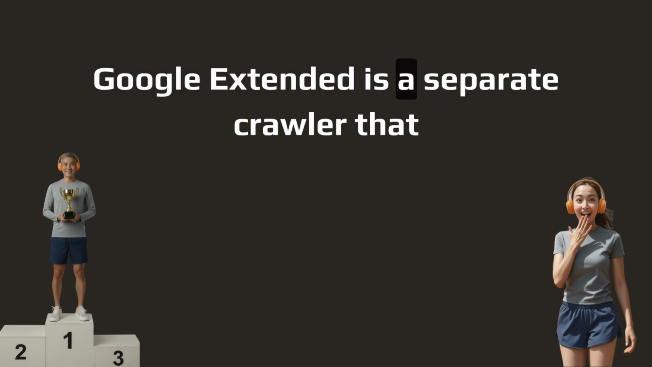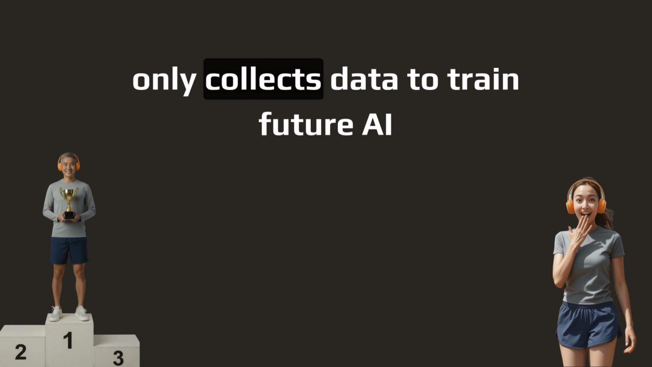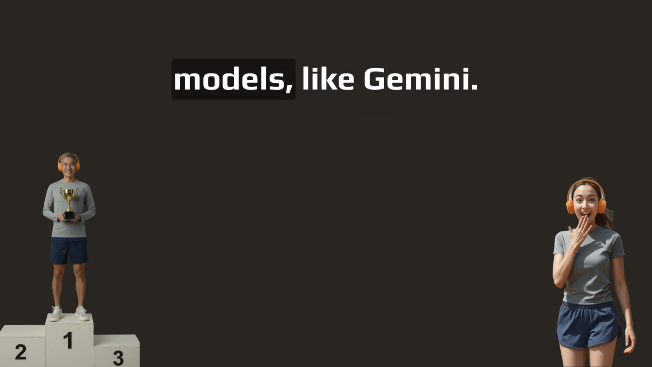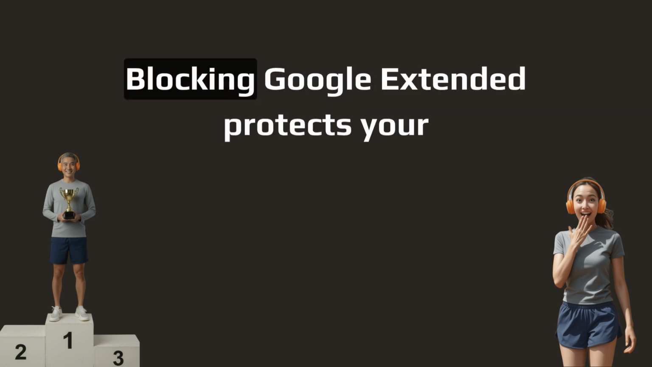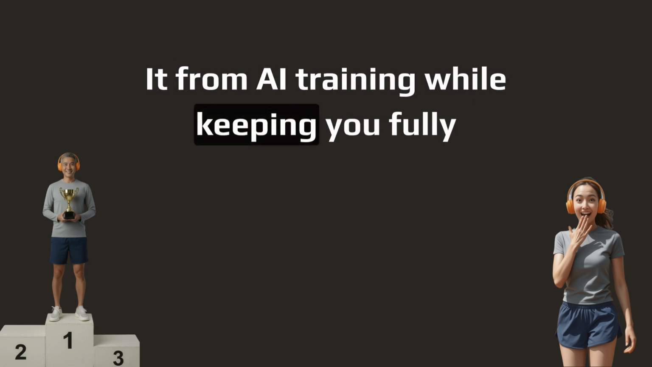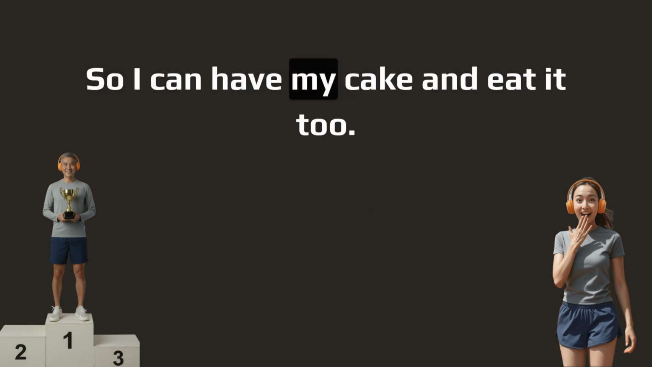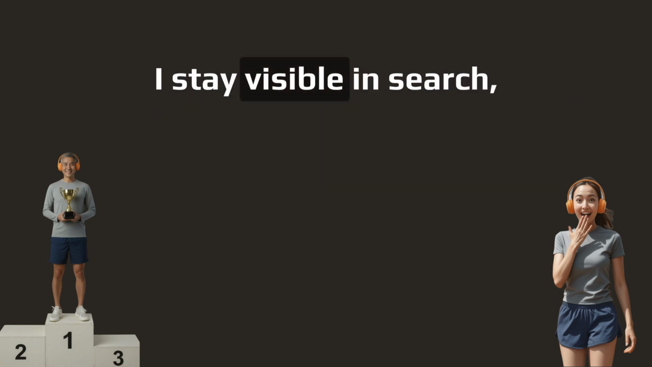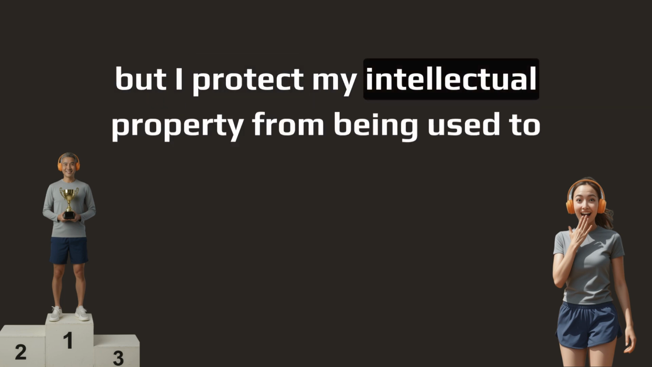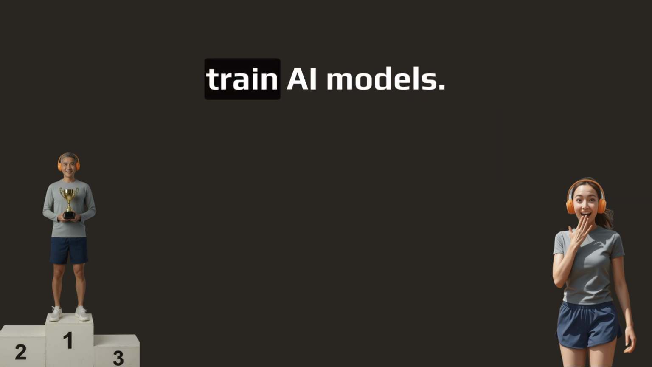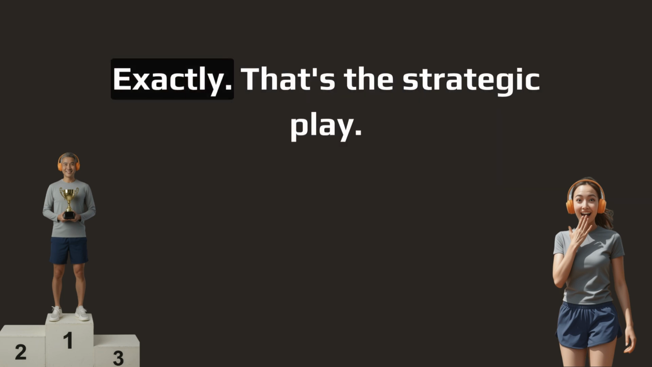Google Extended is a separate crawler that only collects data to train future AI models, like Gemini. Blocking Google Extended protects your content from AI training while keeping you fully visible in Google search. So I can have my cake and eat it too. I stay visible in search, but I protect my intellectual property from being used to train AI models. Exactly. That's the strategic play.